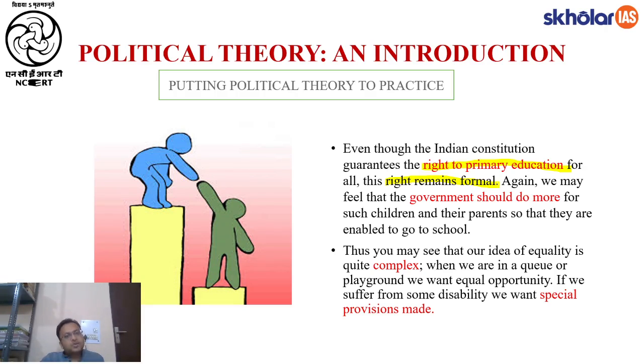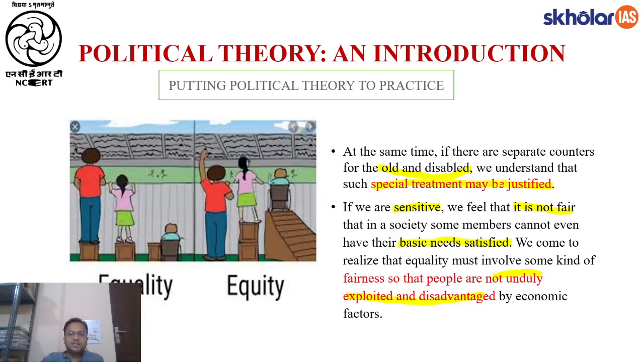But the next question that should arise in our mind is, is it enough? Is it enough that we are giving the right to primary education to all, that nobody can be discriminated against? Is stopping discrimination enough? No, it is not enough, because there are people in our society whose basic needs are not satisfied.